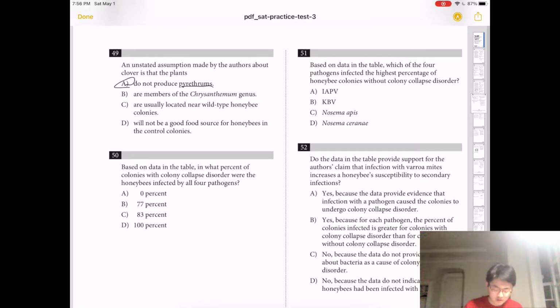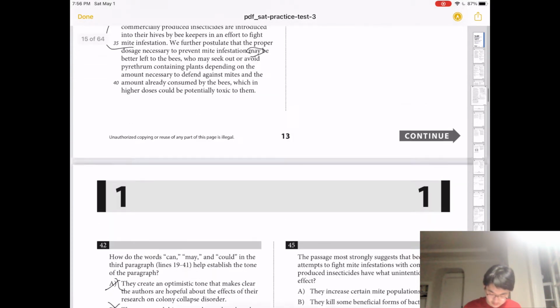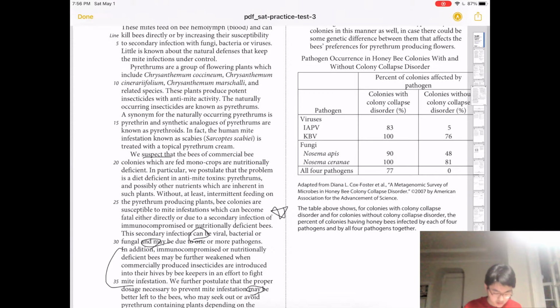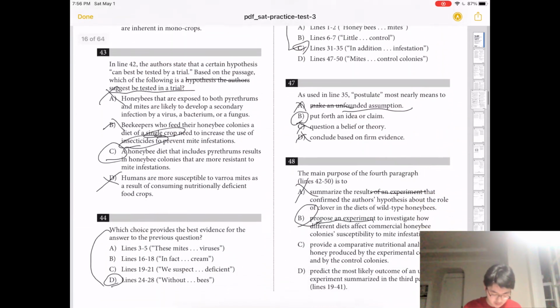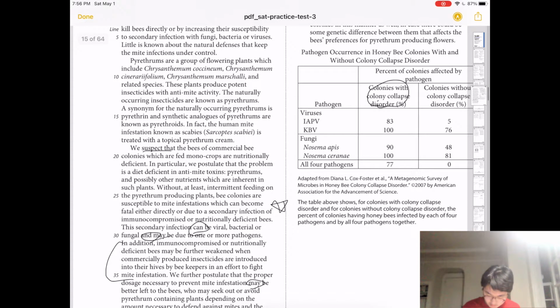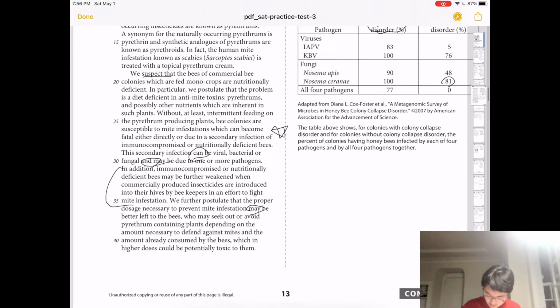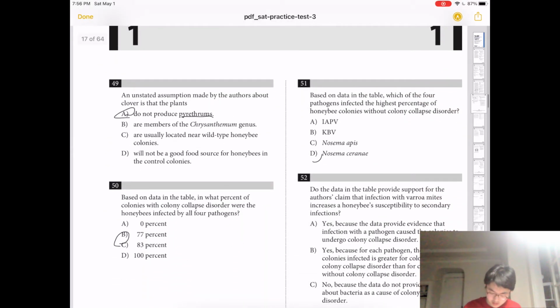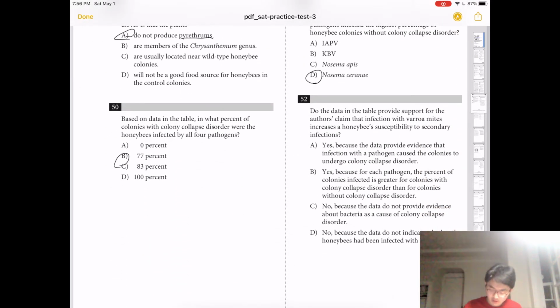Number 50, based on the data in the table, which percent of the colonies with CCD were the honeybees infected by all 4 pathogens? With CCD, all 4, that's 77. So the answer is B. Which of the 4 pathogens affected the highest percentage of honeybee colonies without colony collapse disorder? Without, I think it's Nosema ceranae. Yeah, it's D.